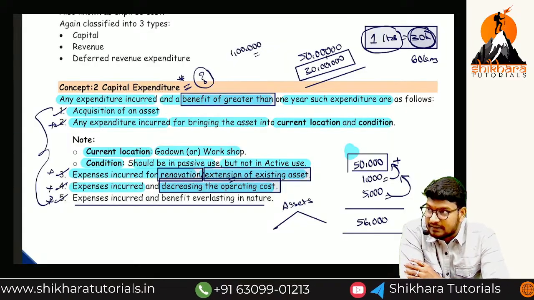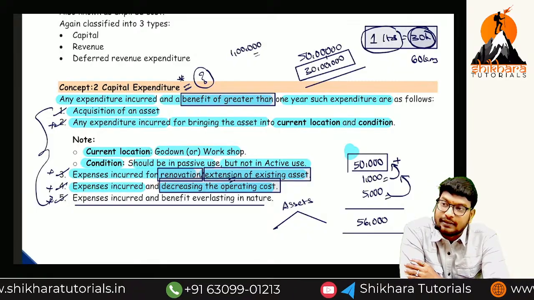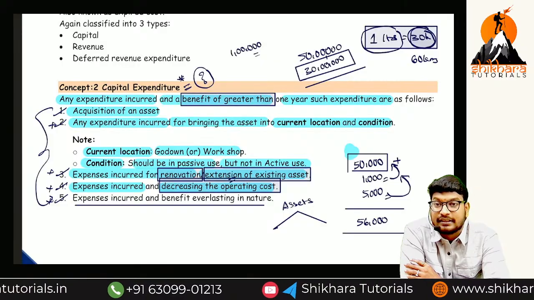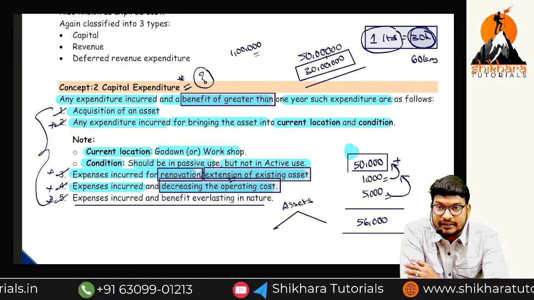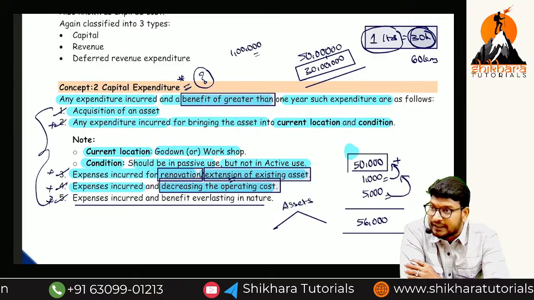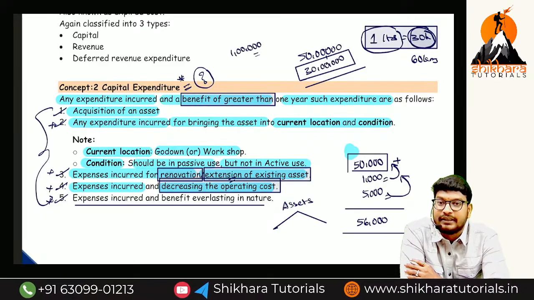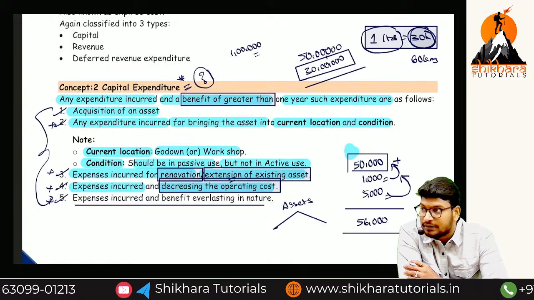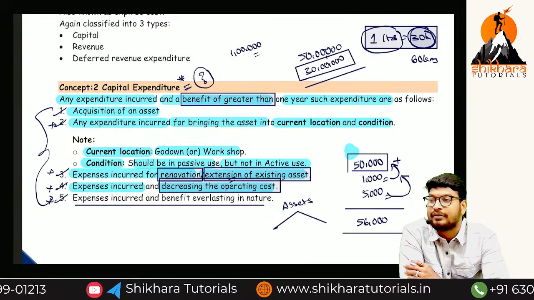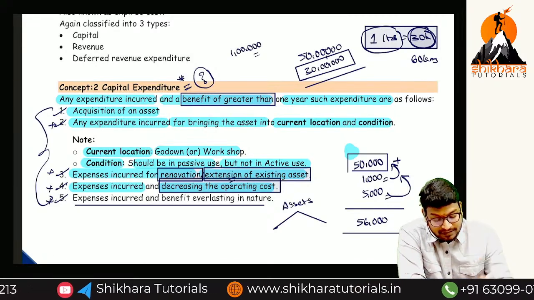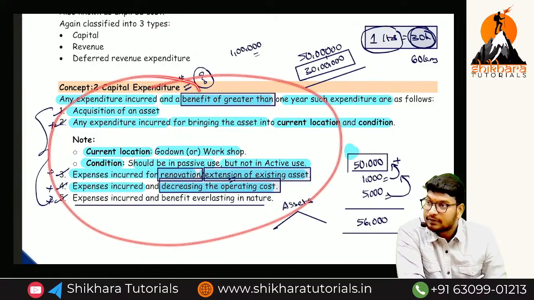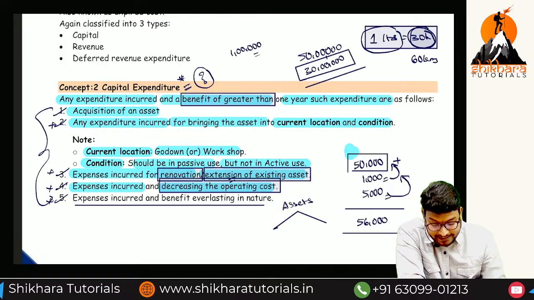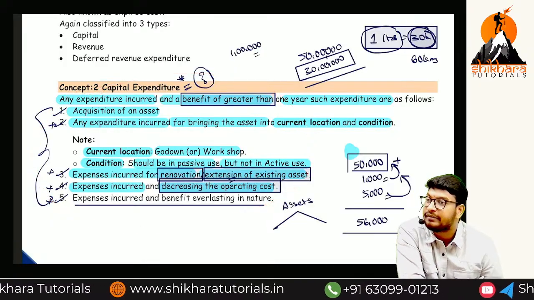Acquisition of an asset, expenditure incurred to bring the asset to its current location or condition, expenditure incurred for renovation or extension, expenditure incurred for decreasing the operating cost, or any expenditure incurred with everlasting benefit, is all called what? Capital expenditure. If you remember the examples, the concept will be remembered. You need not mug up all these things. I have 4 years of experience, so I can remember this, but I am not saying to remember like this. You have to remember with the examples.